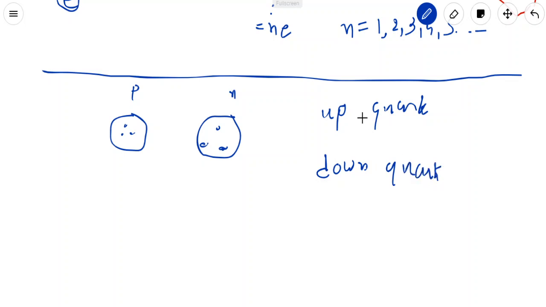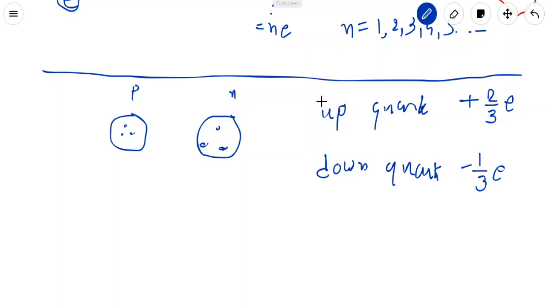The up quark has the charge plus 2/3e. We assume that the up quark has plus 2/3e charge and the down quark has minus 1/3e charge.